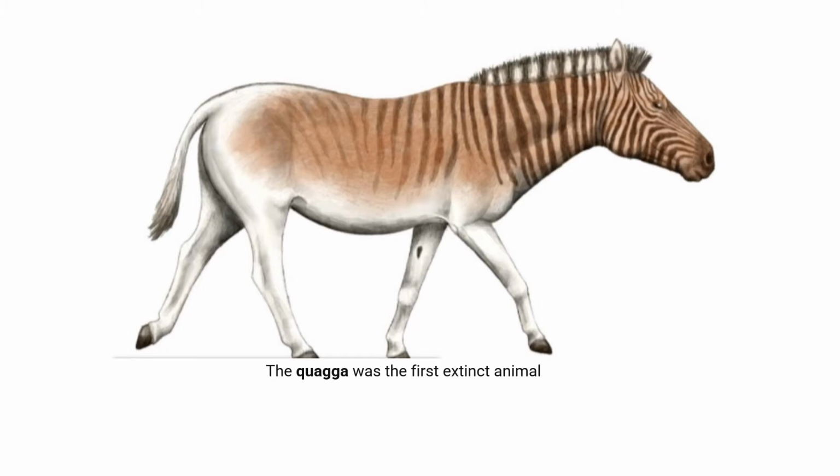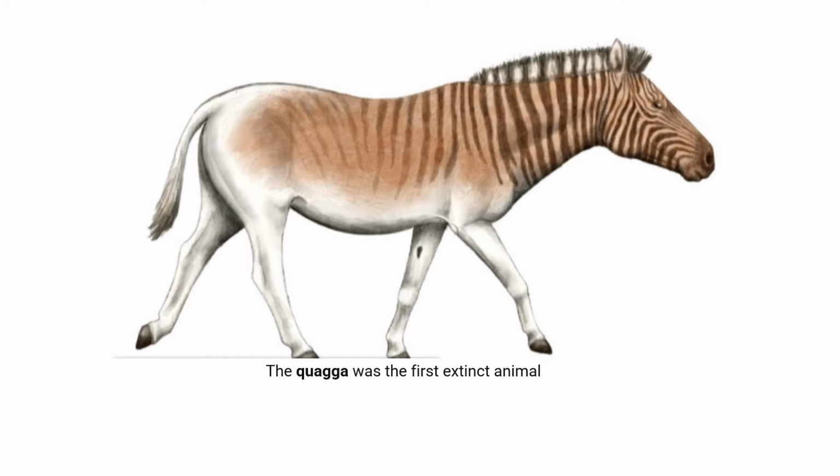And this is the first extinct animal, called the quagga. It lived in the African countries. Now, due to hunting and exploitation of this animal, we can't see it. But DNA samples were taken from this animal, and scientists are able to get a new kind of quagga animal from the crossbreed of zebras.